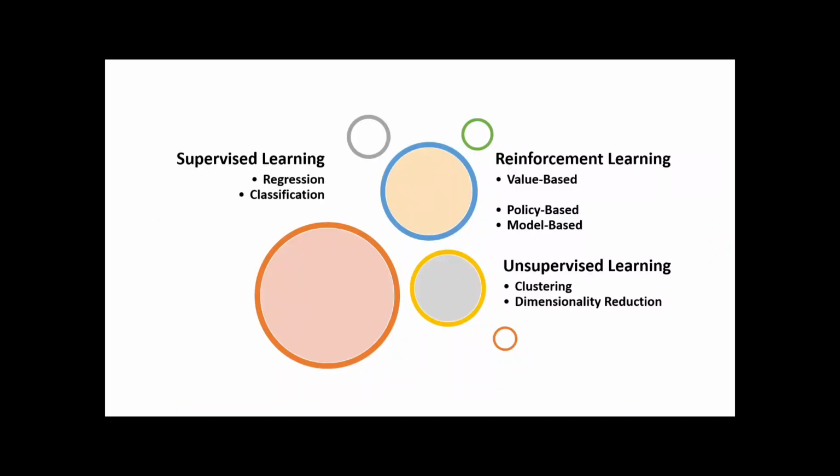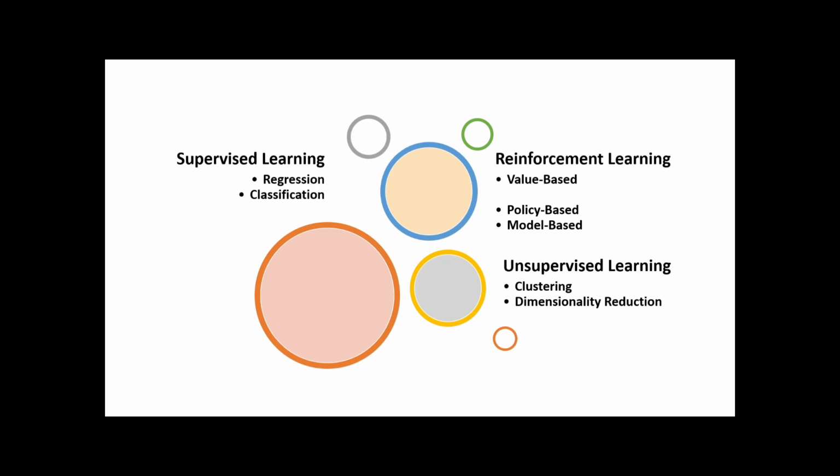Now let's see machine learning types. There are different types of machine learning available based on how models learn. Supervised learning means our models learn by taking input as well as output. Whereas in unsupervised learning, our models only see the input value. And reinforcement learning depends on the feedback value. There are also other types like semi-supervised learning, transfer learning, and so on. For the foundation, we are just learning this.